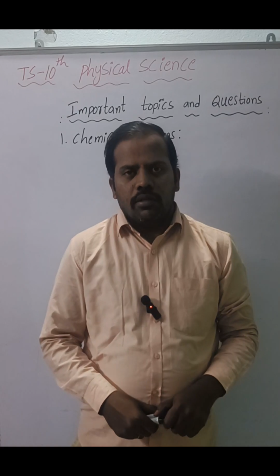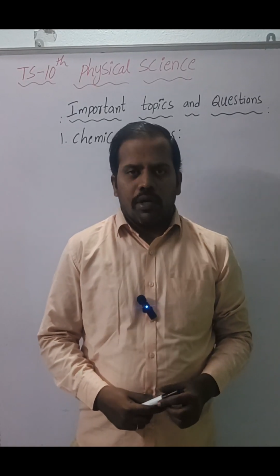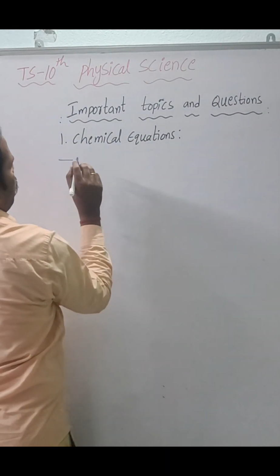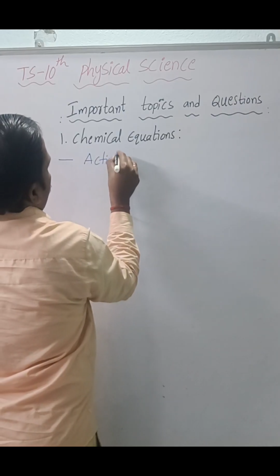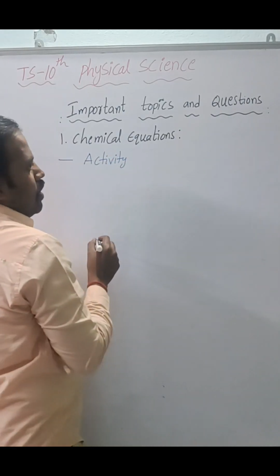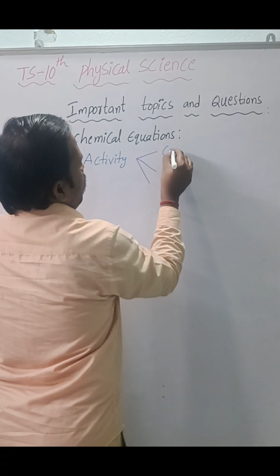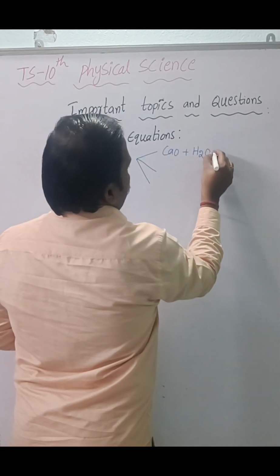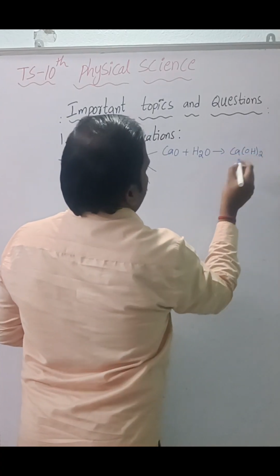So the first lesson in chemistry is chemical equations. What are the important topics here? The first topic is activities. In this lesson there are 3 activities. First, calcium oxide reacts with water and forms calcium hydroxide.